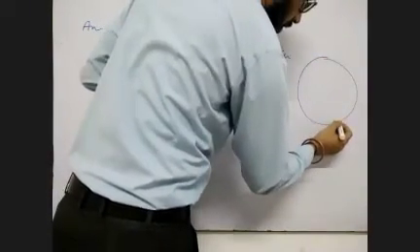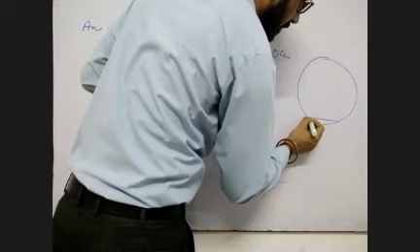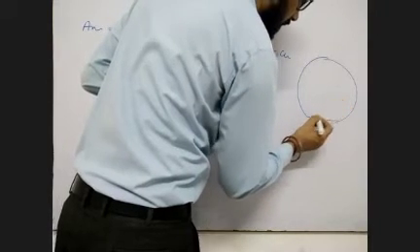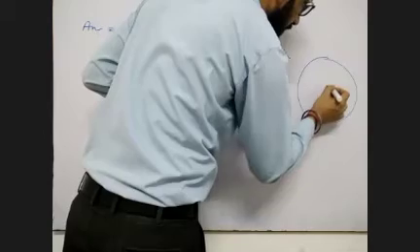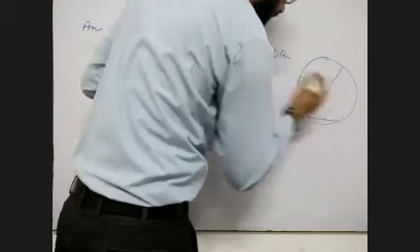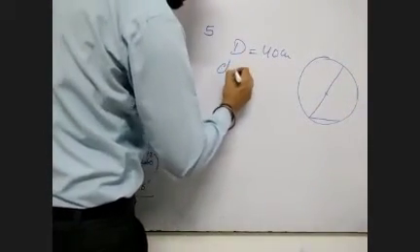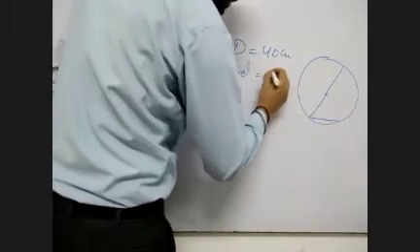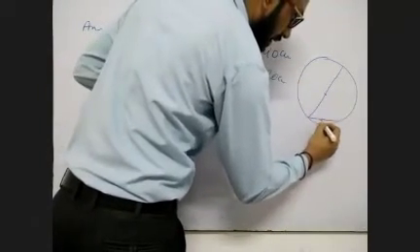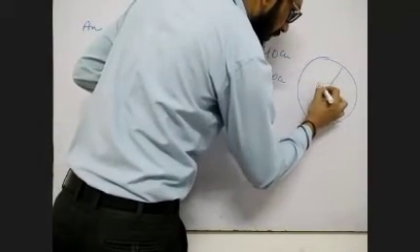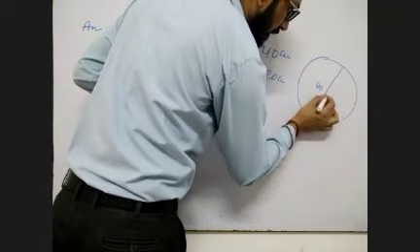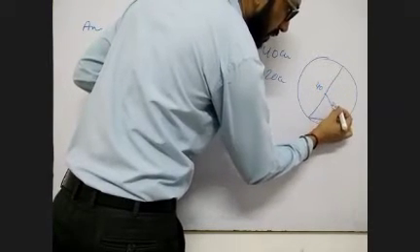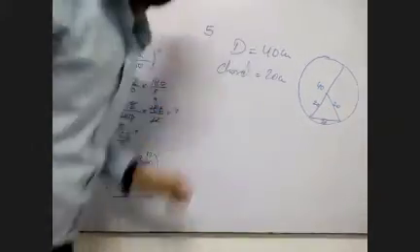See, the chord is 20 centimeter and the diameter is given to us as 40 centimeter. This is 20, this whole is 40. If I join this, then the radius will be 20.